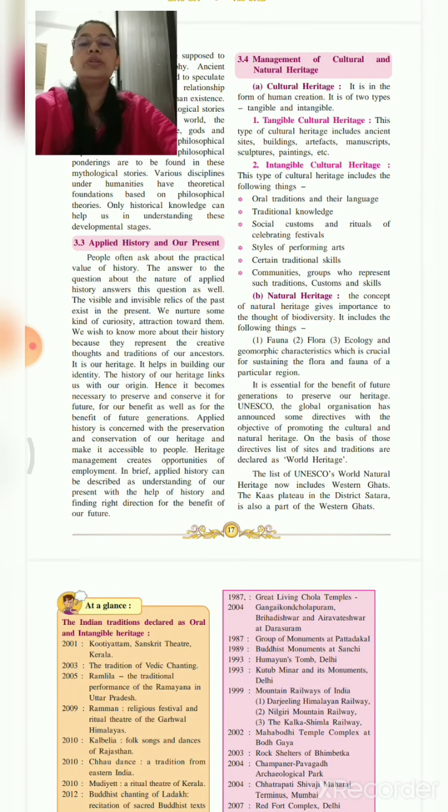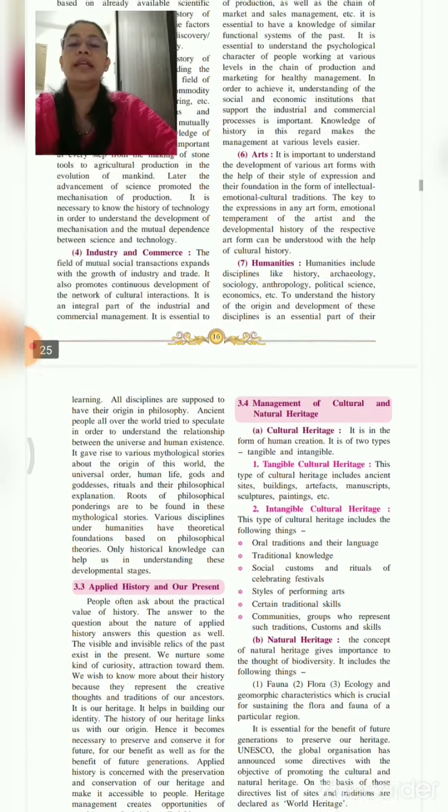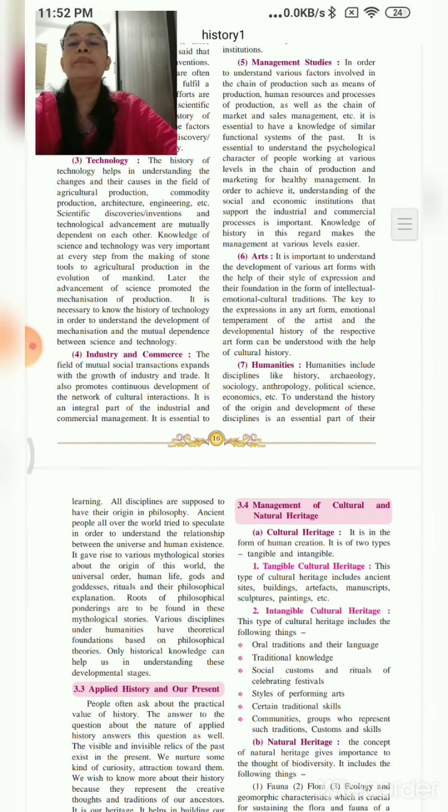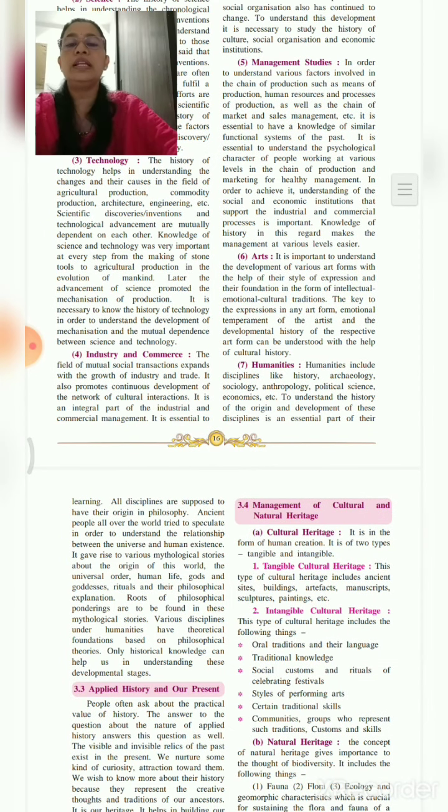When you read the lesson again and again, there are a few very important points which can be asked in objectives, like identify the wrong pair, fill in the blanks, or flow charts and webs. For that, it is very useful. Also, it will enhance your knowledge and improve your perspective as well. So please go through the lesson.